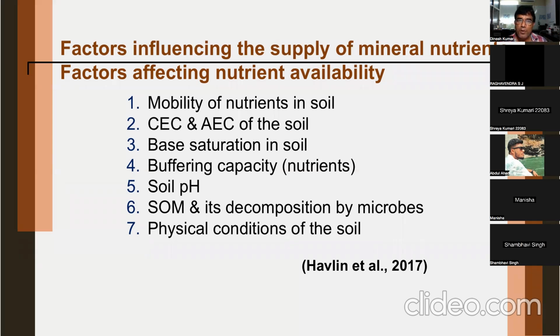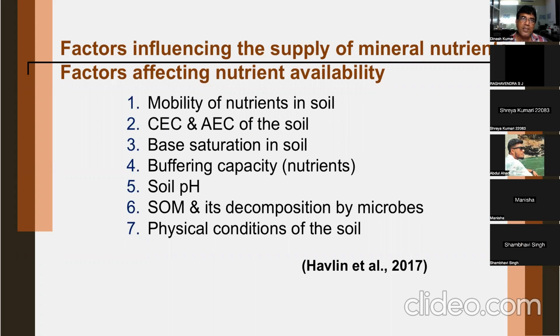Therefore, to understand the mobility of a nutrient is very, very important because this will help us in deciding the method of fertilizer application. For example, if we know that a nutrient is less mobile in the soil, then what method will be good for application? Anyone?